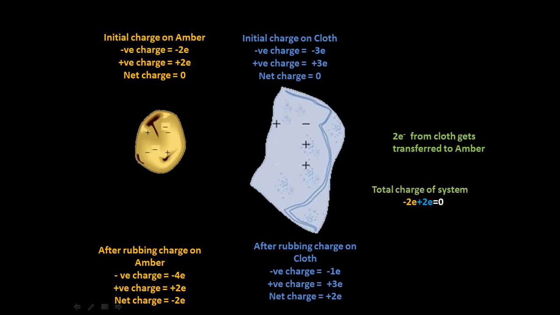But the total charge of the system, that is -2 units and +2 units, if I add the net charge of amber and the net charge of cloth, again comes out to be 0. So again in this process, the total charge remains constant.